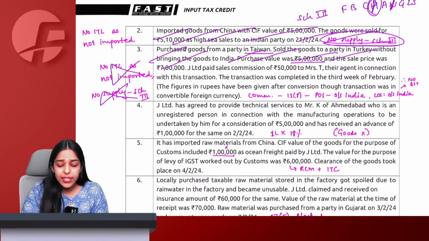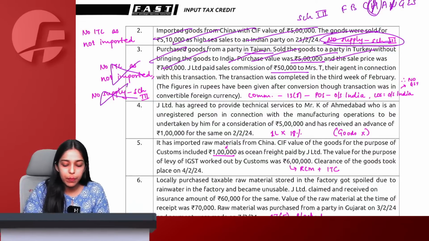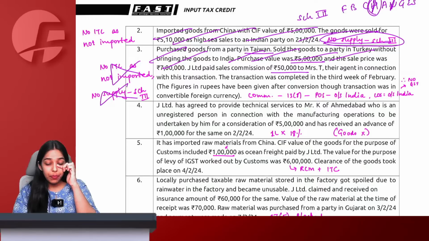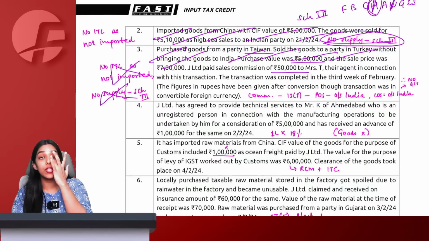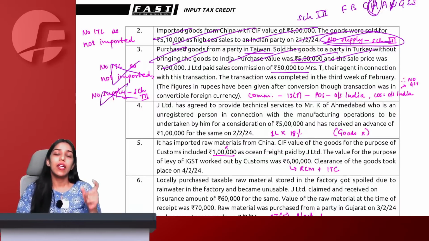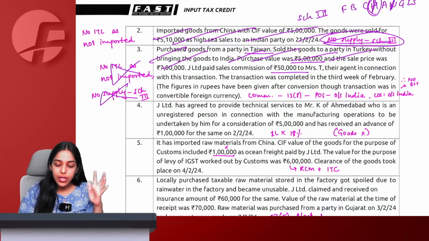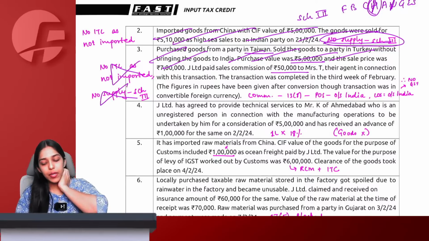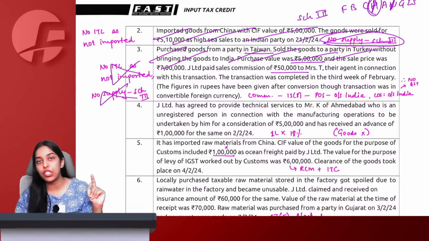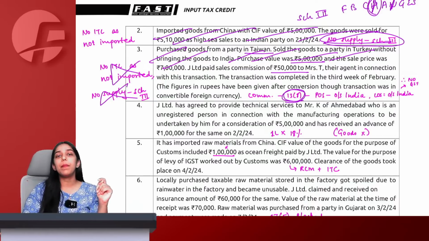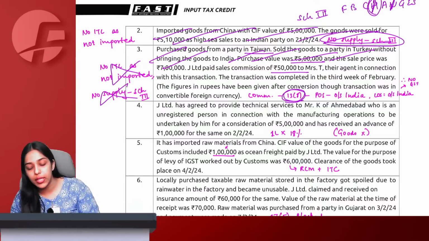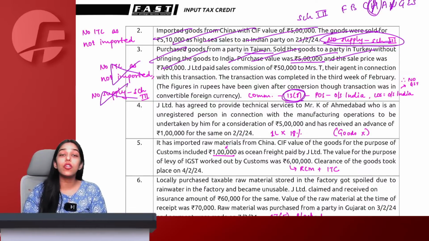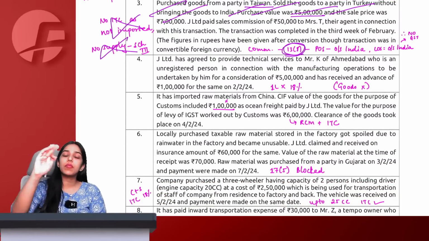J Limited paid sales commission of 50,000 to Mrs. T, their agent, in connection with this transaction. Transaction was completed in the third week of February. The figures in rupees have been given after conversion. Now see, we have paid a sales commission to a person outside India. Now understand, if supplier or recipient, one person is outside India, in that case we apply section 13. Section 13(8) says that the place of supply is the location of supplier only. Supplier is outside India and therefore place of supply is also outside India.